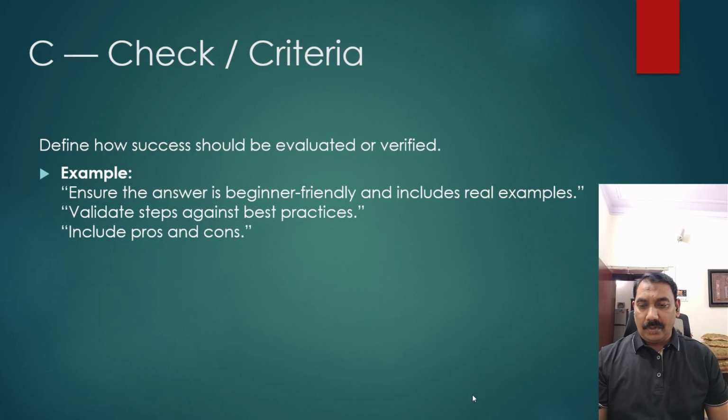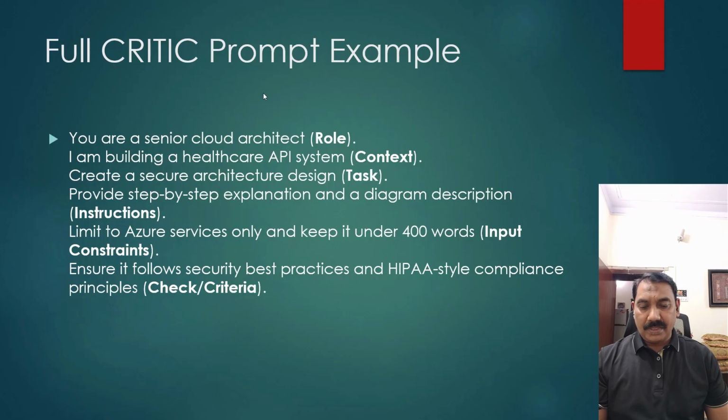Next, we have a full critic prompt example. I just wanted to explain it. We have learned about all those critics, what the critic actually is. Now I'm giving you a full example. In this prompt, you can see what I have written: you are a senior cloud architect. That is a role. I am building a healthcare API system. That is the context. So we have defined the role, and we are giving the context that needs to be used.